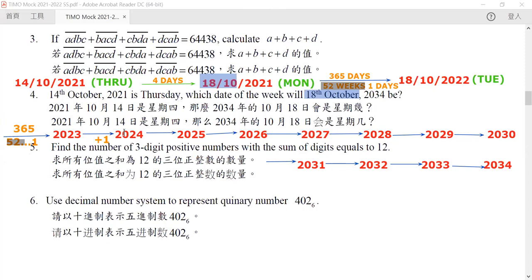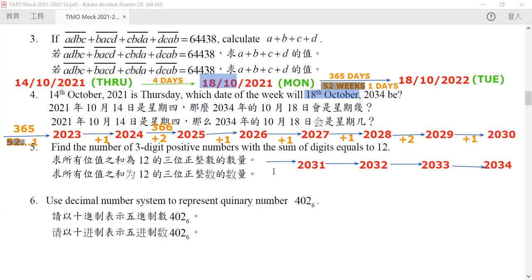But for 2024 to 2025, this is something strange because 2024 is a leap year. So it actually has 366 days, right? So we know that it will have 52 weeks plus 2 extra days because of the leap year. So we need to take that into account. Again, after this, 2025, 2026, 2027 are all normal years, so you just add 1. But for 2028, again, a leap year, so we add 2.